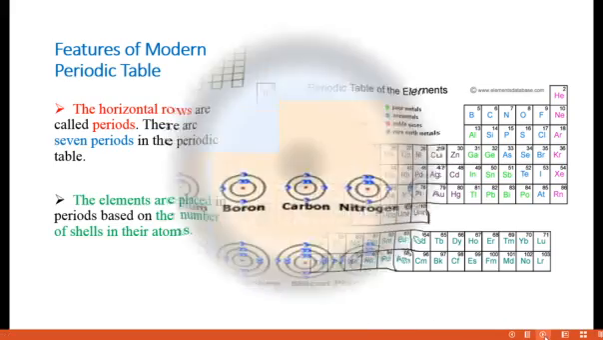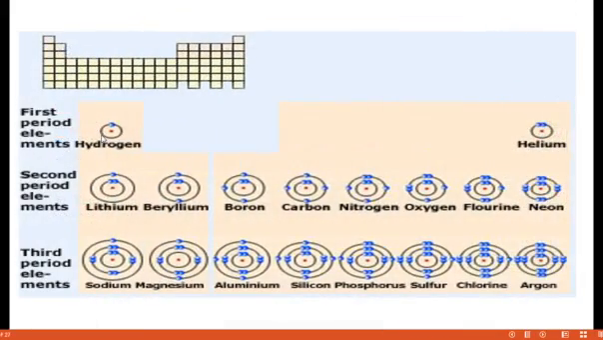For example, I will show here. Hydrogen and helium have only 1 shell, so they are present in the first period. Second period: lithium, beryllium, boron, carbon, nitrogen, oxygen, all those have 2 shells, so they are present in the second period. Third: sodium, magnesium, aluminum, all those have 3 shells, so they come under the third period. So the elements are arranged in the periods based on the number of shells in their atoms.